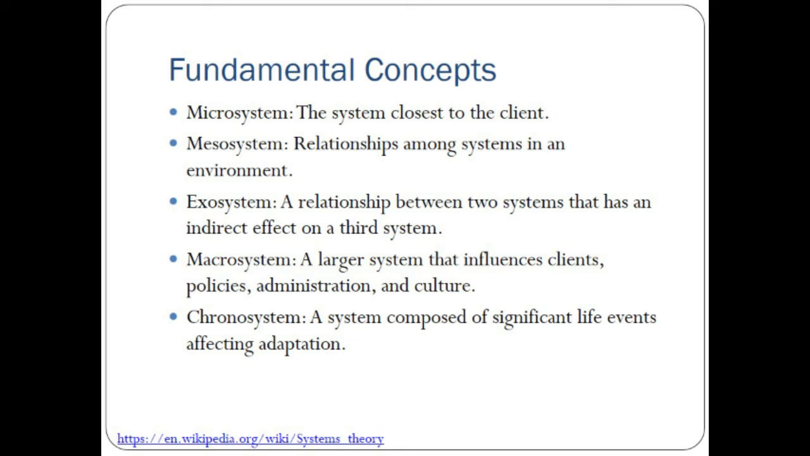Mesosystem: the relationship among the systems in an environment is said to be a mesosystem. How the relationships of different systems are working in the environment. Then exosystem: this means the relationship between two systems having an indirect effect on a third system. Means there are two or three systems working together and the effect is on the third or fourth system.